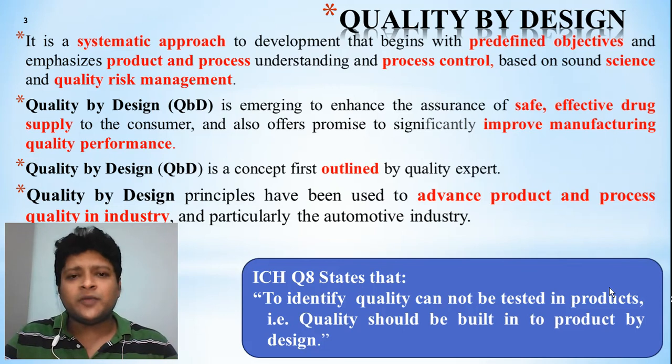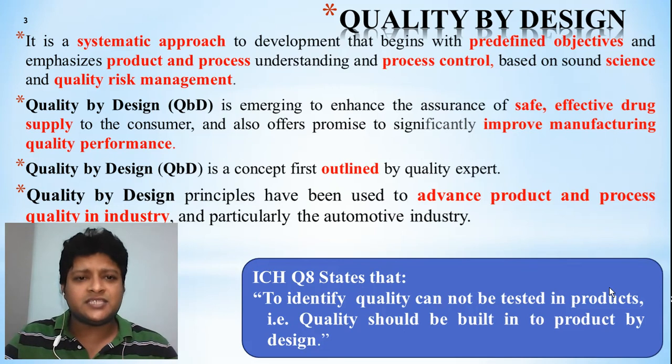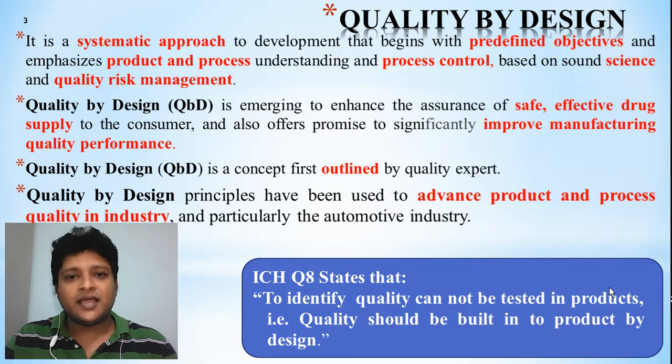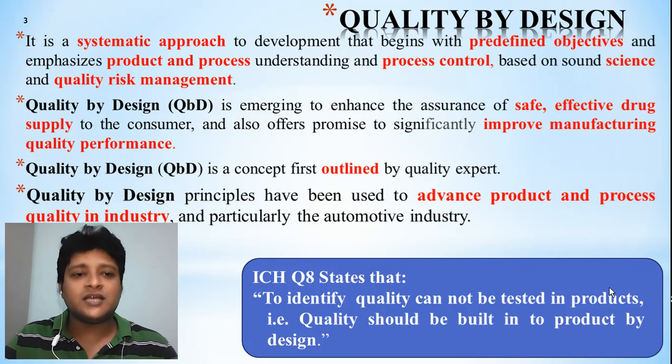Quality by design is a systematic approach which helps us to develop different parameters. It helps us to determine or predefine our objective. It also emphasizes the product and its process, and helps us to develop the process control as well as the science of quality risk management.